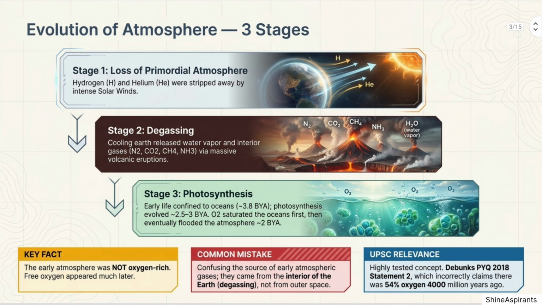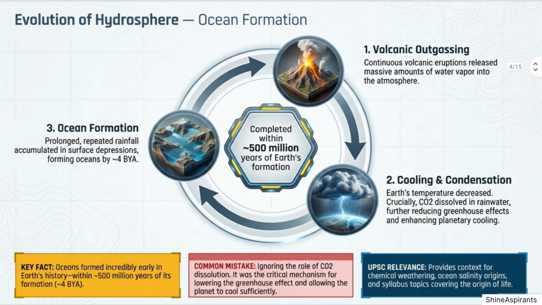Stage 3. Photosynthesis. Early life forms developed in the oceans. When photosynthesis evolved, around 2.5 to 3 billion years ago, oxygen began accumulating in the oceans. By approximately 2 billion years ago, free oxygen flooded the atmosphere. UPSC trap alert: many candidates assume that the early atmosphere was oxygen-rich. That is completely wrong. Free oxygen appeared much later, only after photosynthesis evolved. This misconception was directly tested in the UPSC 2018 question, where statement 2 was incorrect because the early Earth had no significant oxygen.